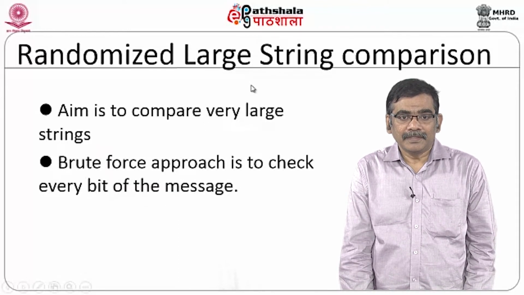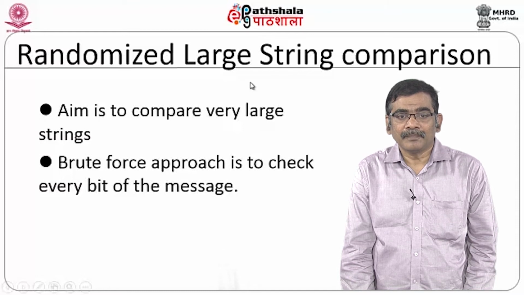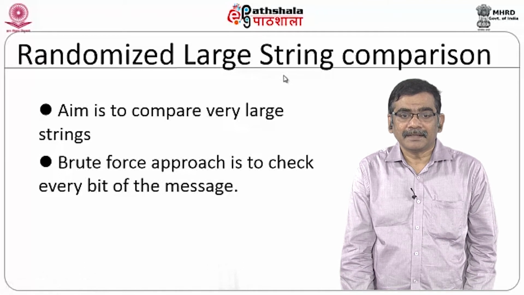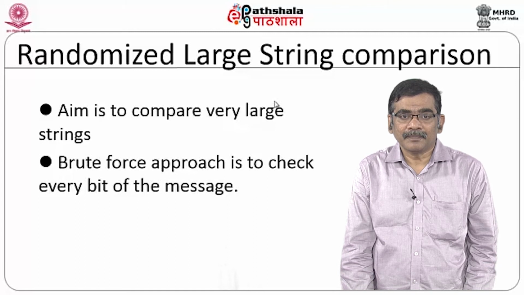The second algorithm which you can consider for randomized algorithms is the comparison of large strings. Imagine like this, you have two strings A and B. The strings are large, consisting of lots of characters, or better, binary streams.